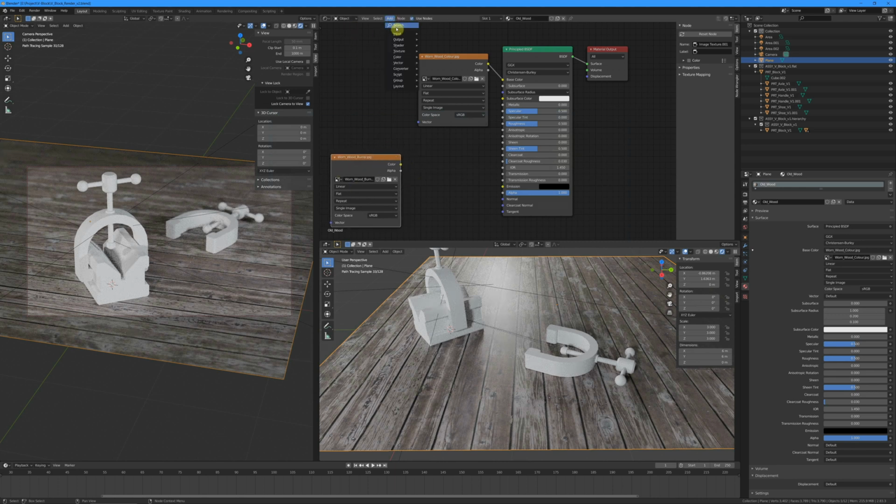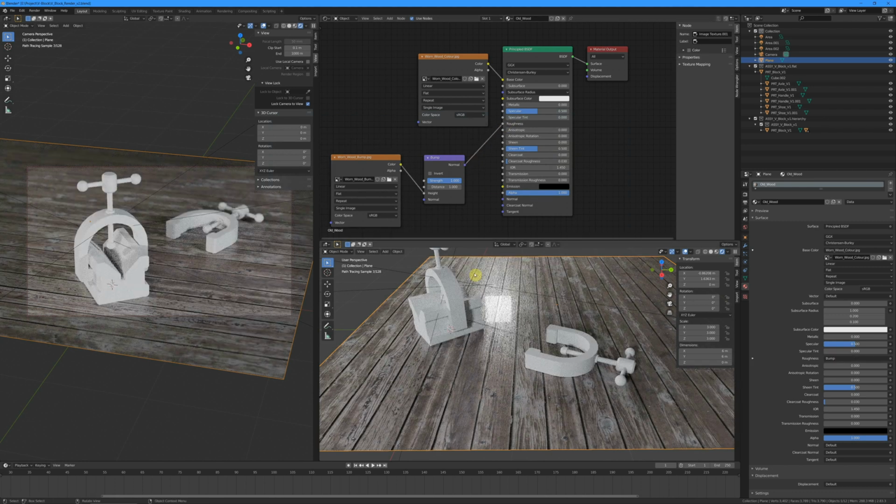I then want to add in another command. So I'm going to go to add, and I'm going to search the word bump, and we're given a bump control just here. And what I'm going to do is I'm going to say the color of this image goes to the height of the bump, and then from the bump I'm going to take it to the roughness of the texture, and instantly you can see this now looks a lot rougher.